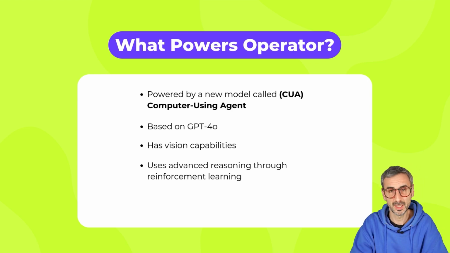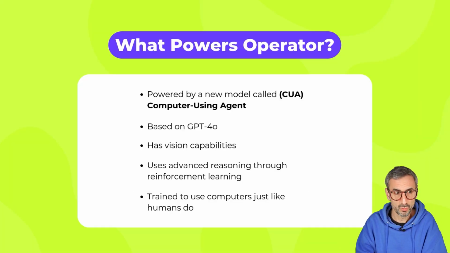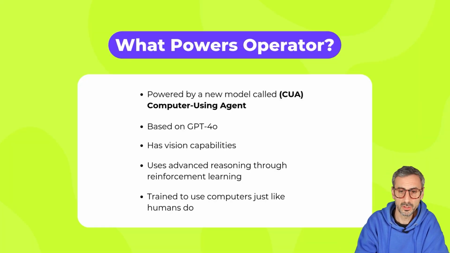They didn't say that in the live stream, but I read that on OpenAI's blog post announcing the launch of Operator. And finally, we learned that it has been trained to use computers just like humans do. And specifically, this web browser experience where they can navigate, move the mouse, and do pretty much every single movement and action that a human would do.